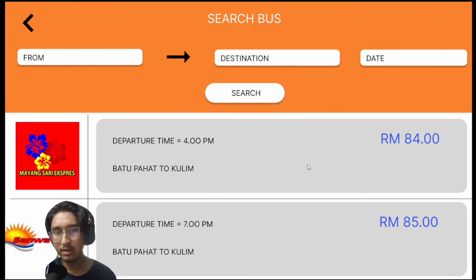Here it just gives the user very simple information, for example only the departure time and the route the bus goes, for example from Batu Pahat to Kulim. That's all. They also provide the total fee of the ticket, but the user cannot do much from here because they cannot even book. It's just a basic search and they need an account to continue booking a bus ticket.